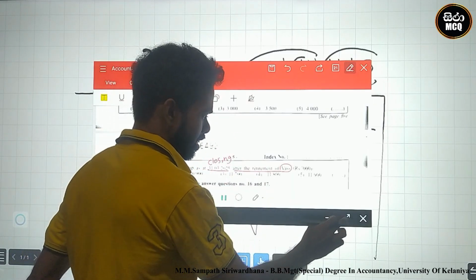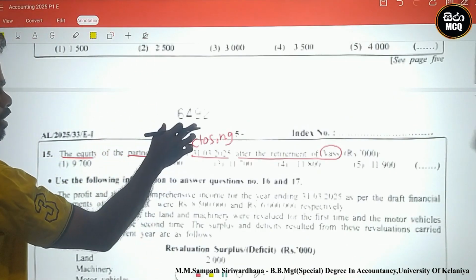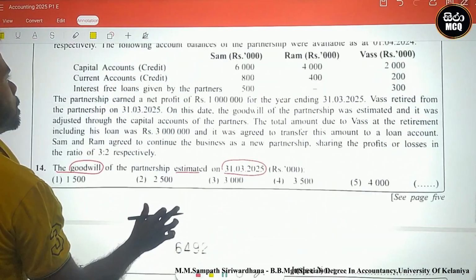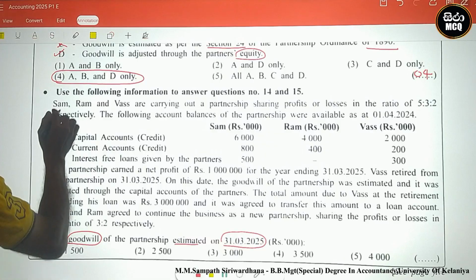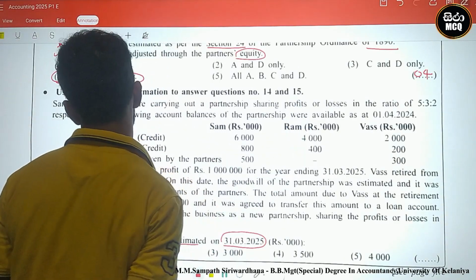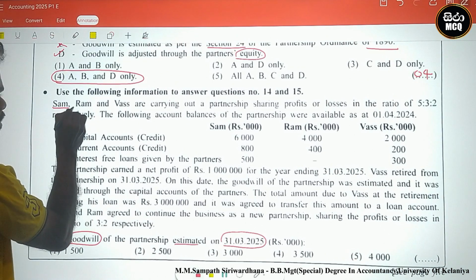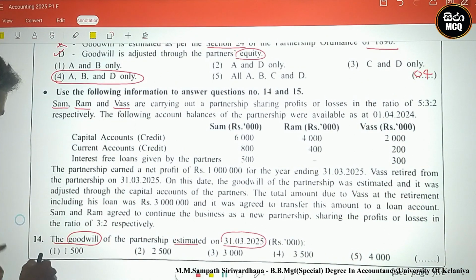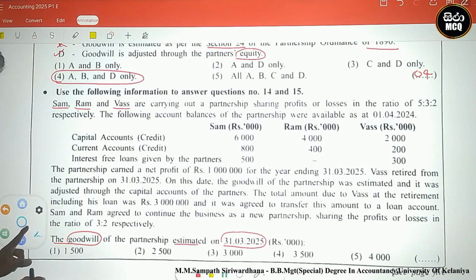Let's see the question. Use the following information to answer question number 14 and 15. Look here. Saman, Ram and Vas. There are three partners.